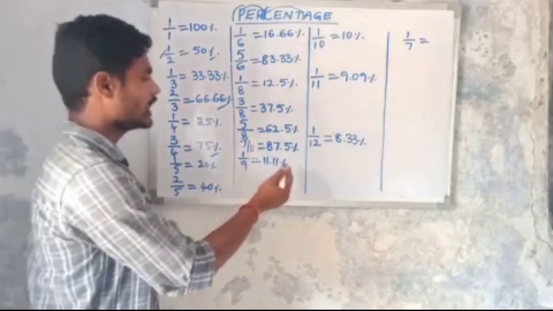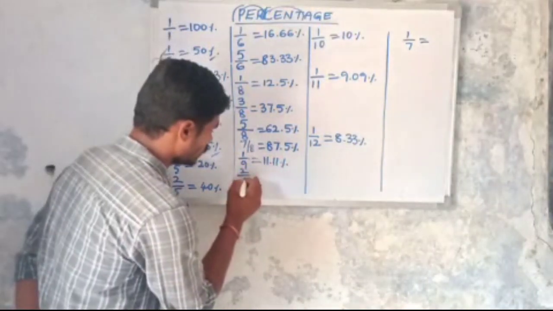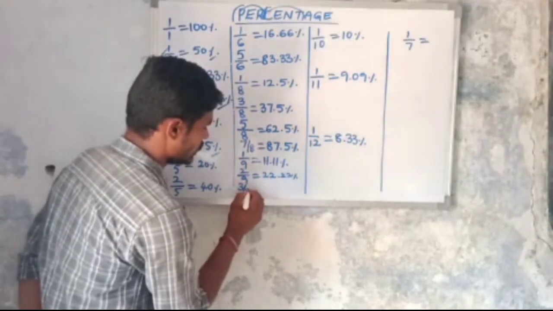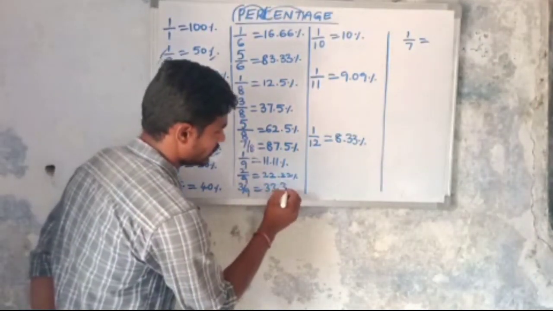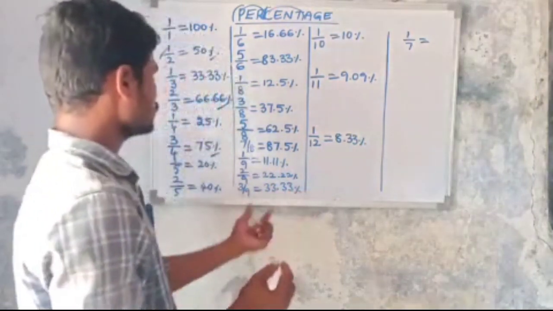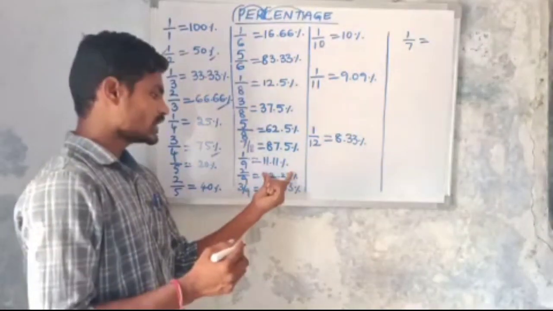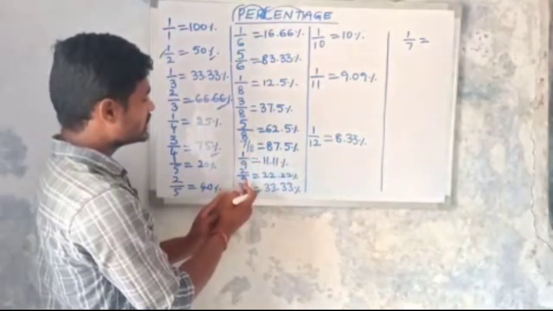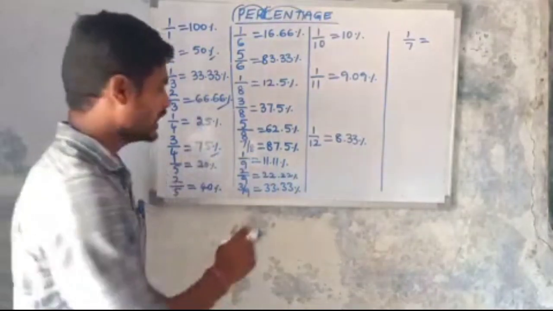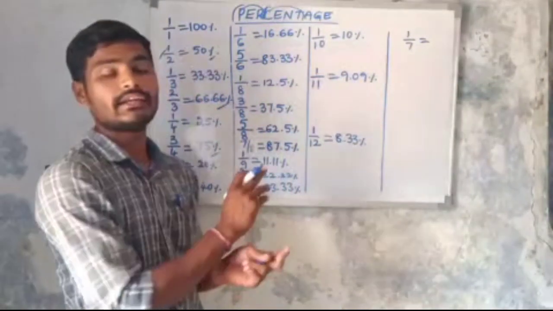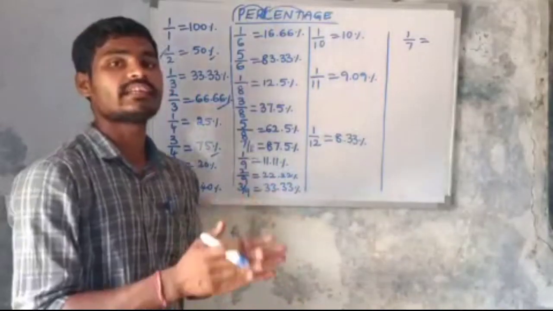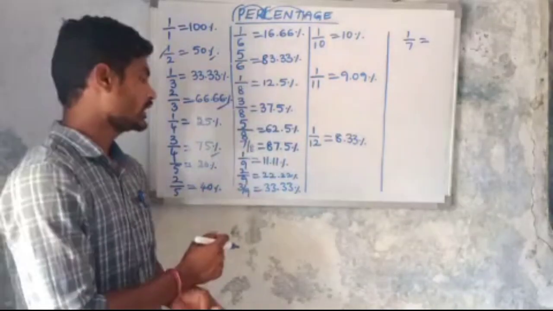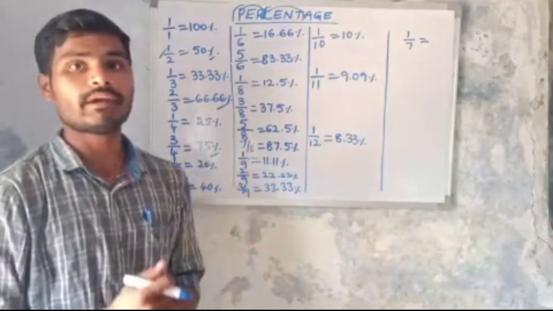Then next, 1 by 9 is 11.11 percentage. 2 by 9 equals 22.22 percentage. 3 by 9 equals 33.33 percentage. When 11 multiples are in percentages, it is a fraction multiple of 1 by 9. 11.11% means 1 by 9, 22.22% means 2 by 9, 33.33% means 3 by 9, 44.44% means 4 by 9. So 88.88% means 8 by 9, like that.